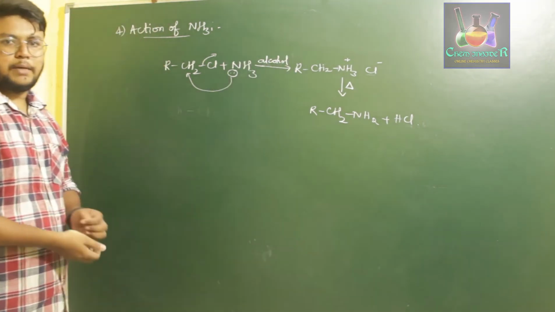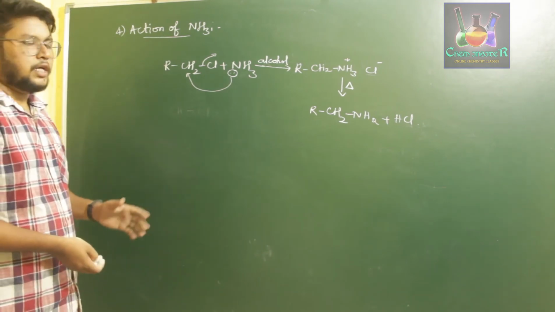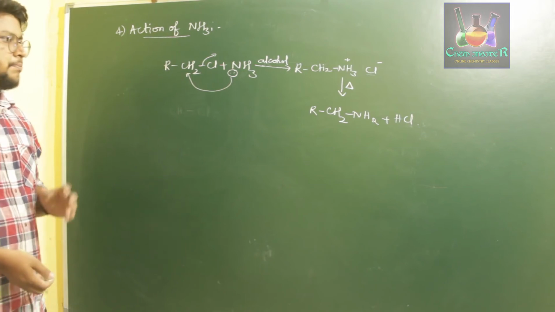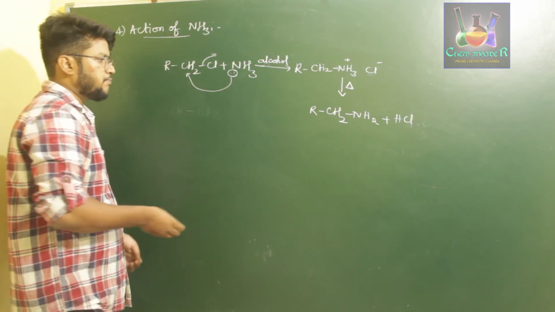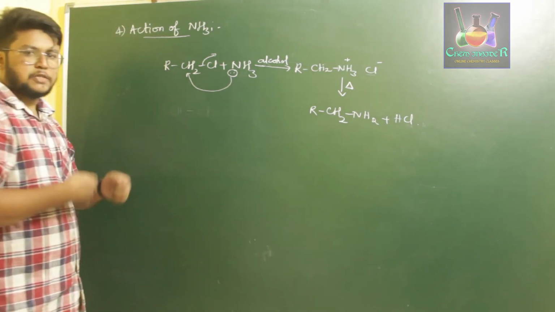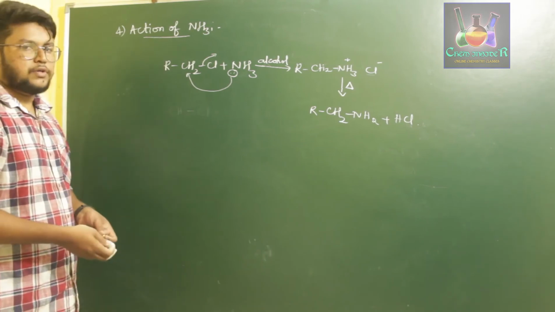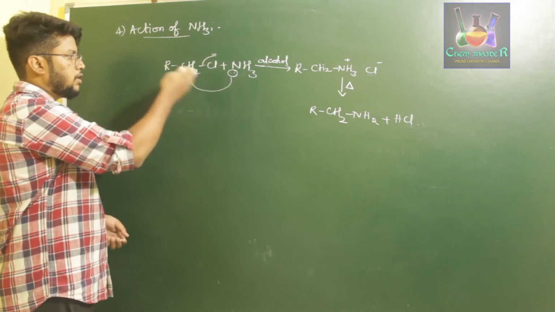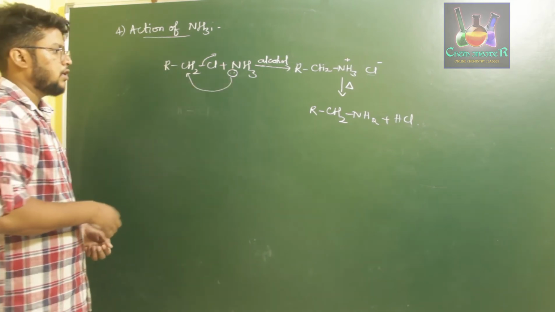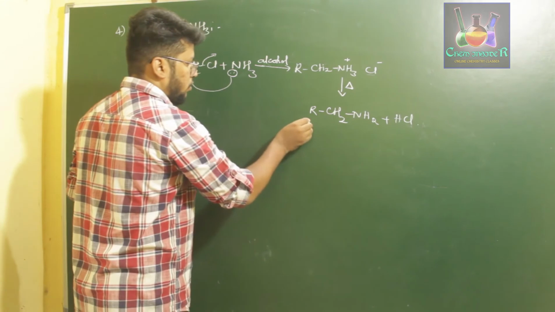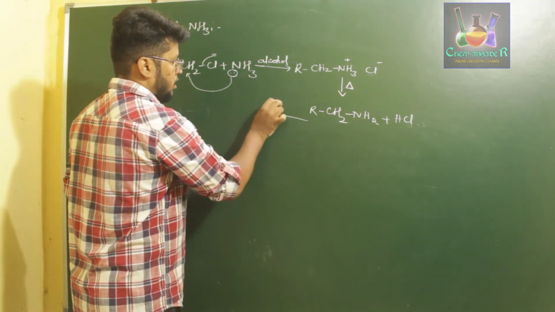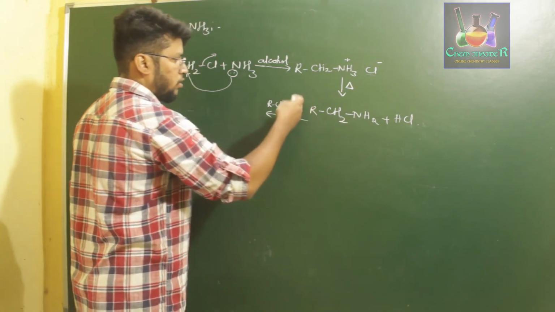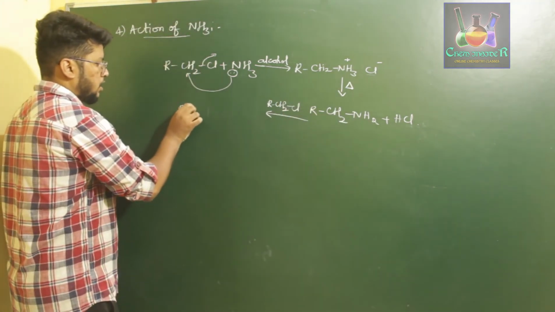To form an intermediate salt, which on heating forms primary amines. Further, this reaction takes place in several processes. If you are using excess amount of ammonia, if you are using excess amount of haloalkane, then this further reacts with one more molecule of RCH2Cl, and then again one hydrogen and chlorine will be replaced and forms